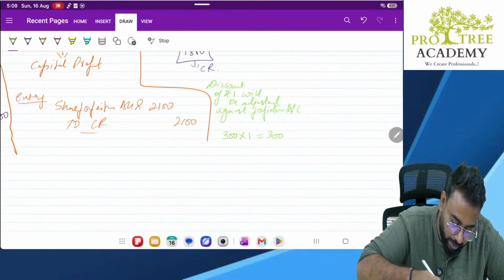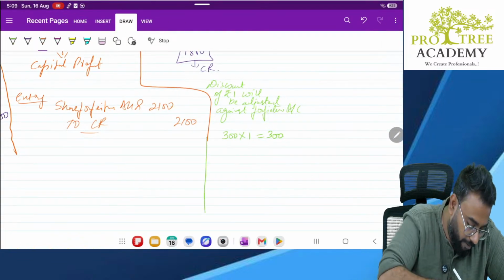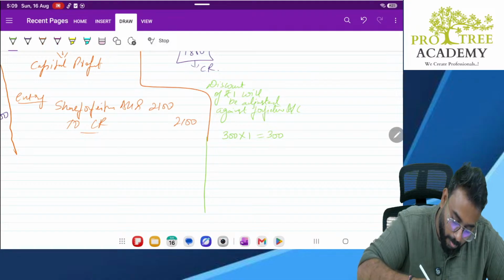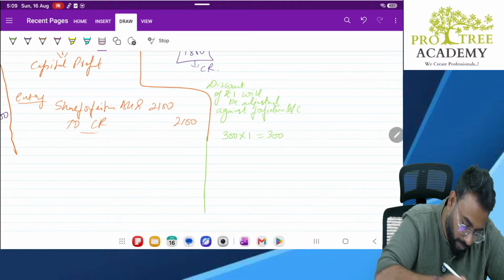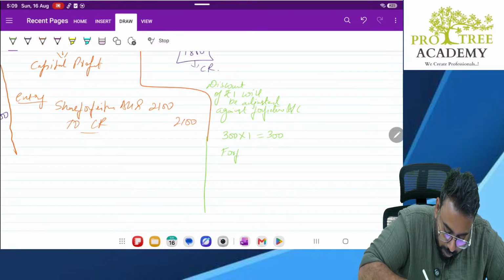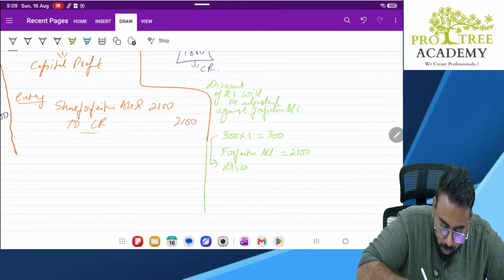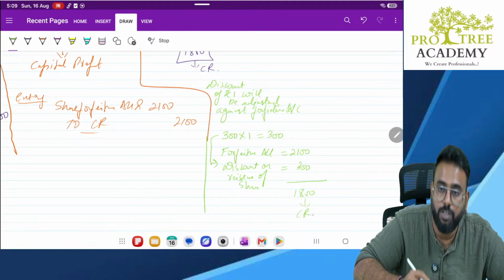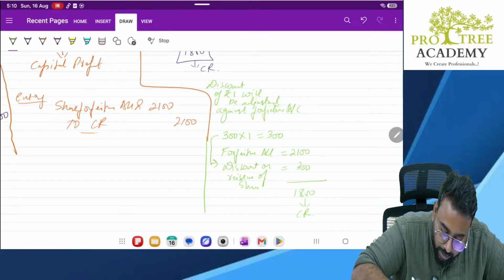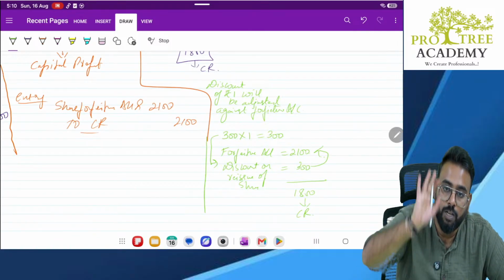So what is the balance we are having in forfeiture account? Sir, forfeiture account was having a balance of 2100 and this discount has to be adjusted here. Discount on reissue of shares, how much? 300. So remaining 1800. So this 1800 will be transferred to capital reserve. This 300 will be adjusted. The discount will be adjusted against forfeiture account.